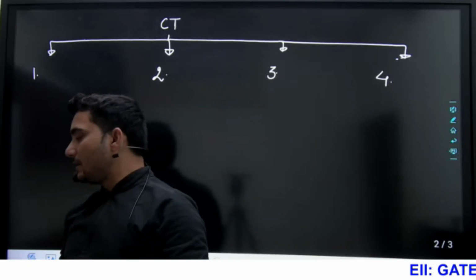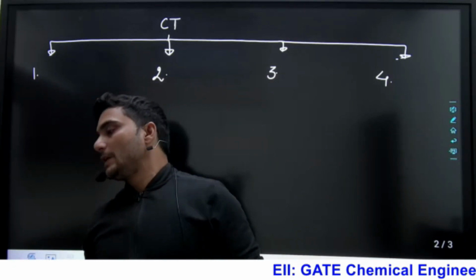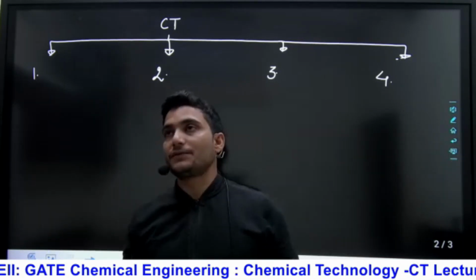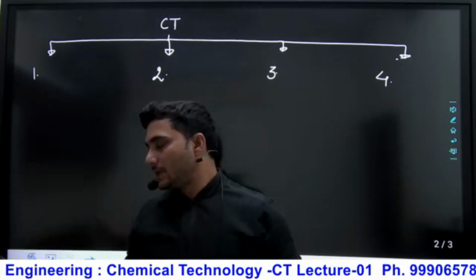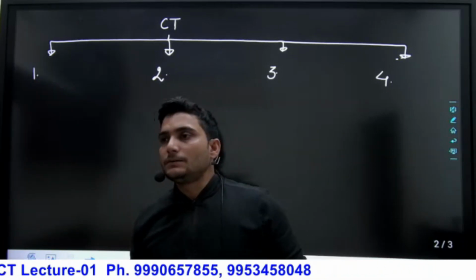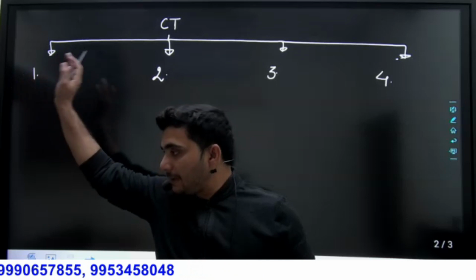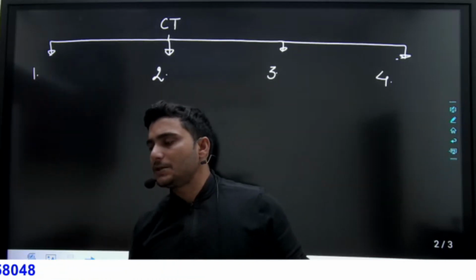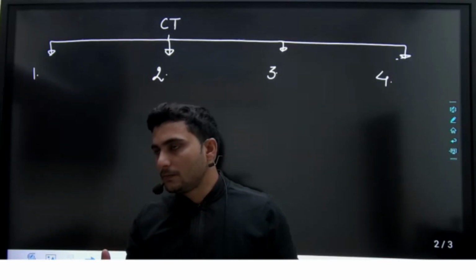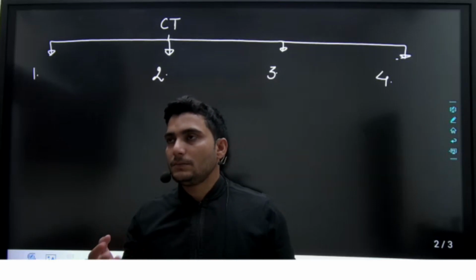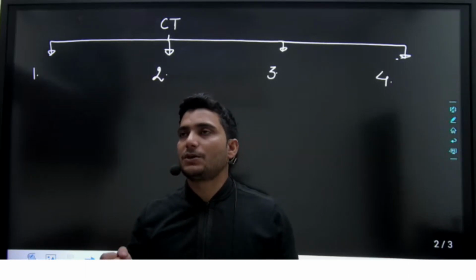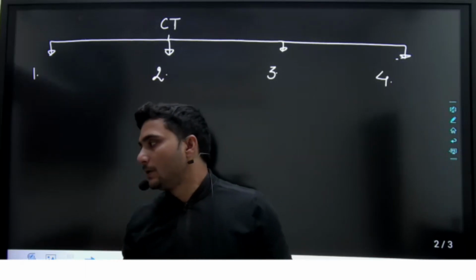In inorganic chemical industries, what will we discuss? We will discuss the production of sulfur and sulfur industries. In the sulfur industries we will try to understand how we produce sulfur, after that how we produce sulfur dioxide, sulfur trioxide, production of sulfuric acid, and production of oleum.